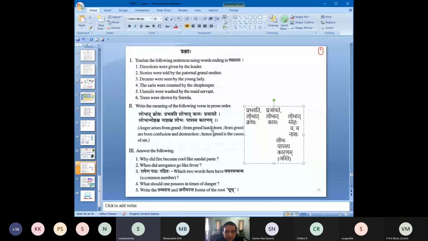Lobat. So now this is very clear. Lobat krodha prabhavati. Lobat kamaha prajayate. Two things he has told. From the lobha, from your illicit desire, anger will result. Okay. From such similar desire, you will get infatuation. Kama is like infatuation. You will get infatuated like this. Okay. Then also from the same lobha, moha also will come. You will get confused. You won't be knowing what is right and what is wrong. And nasha also eventually happens.